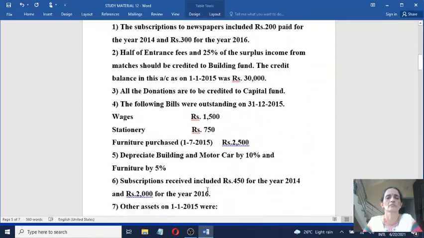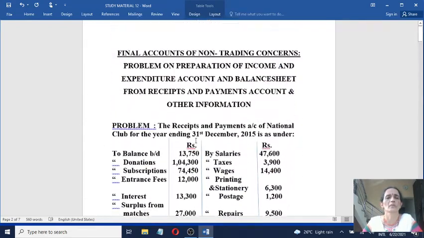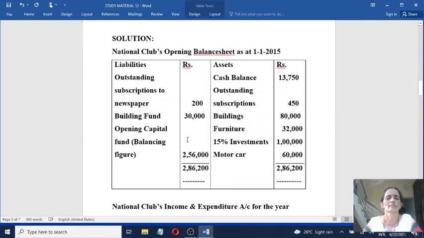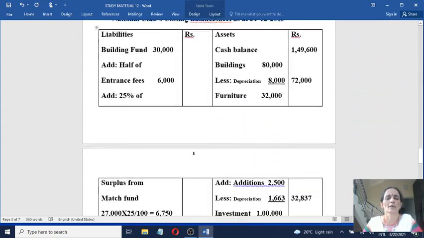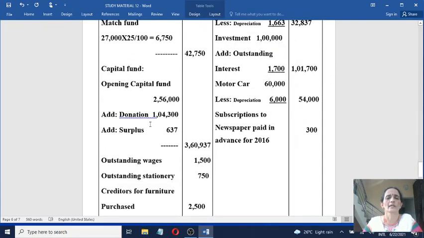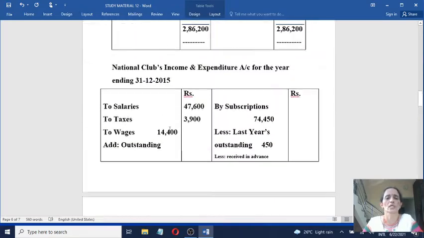Then next, in the opening balance sheet you have opening capital fund, record it on the liability side. So opening capital fund, add, what are the adjustments? Go through the question again.